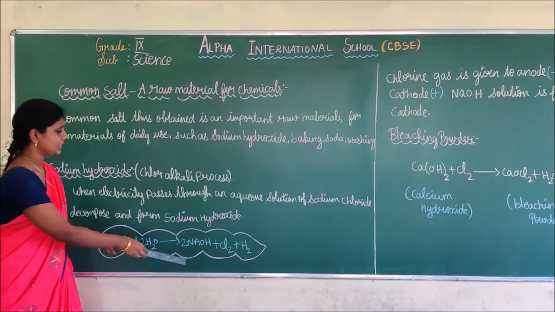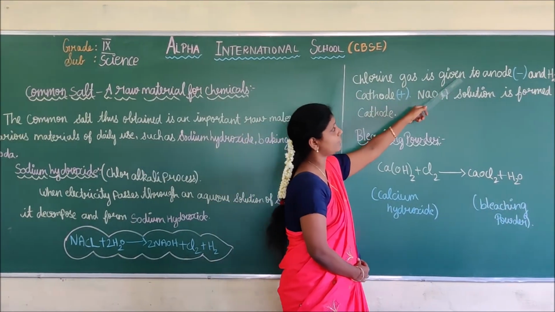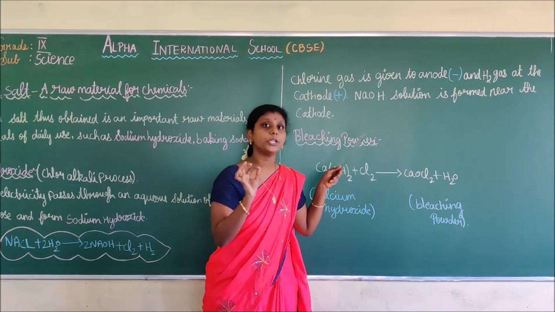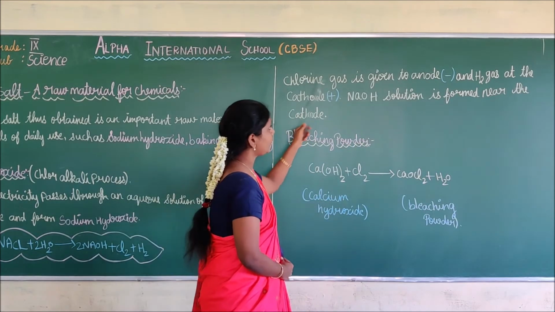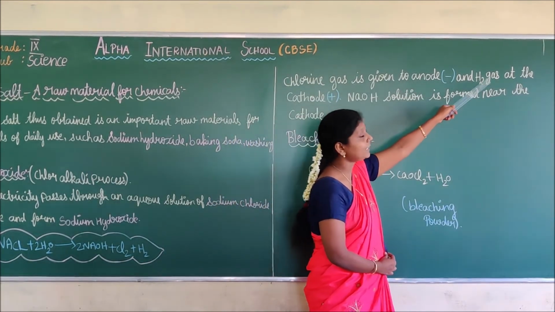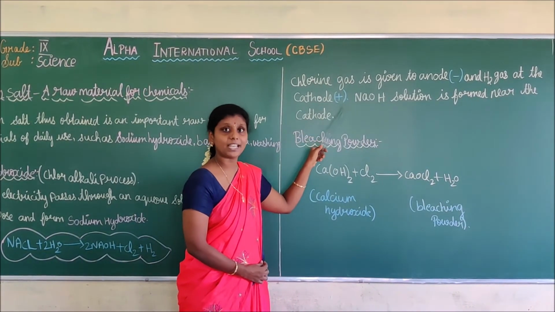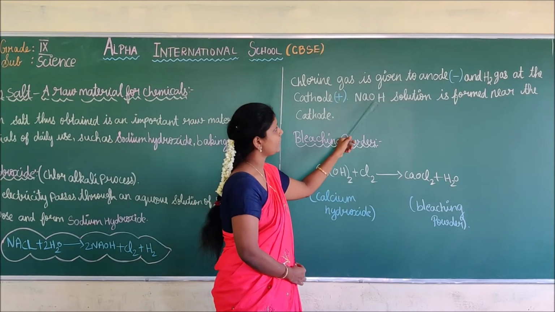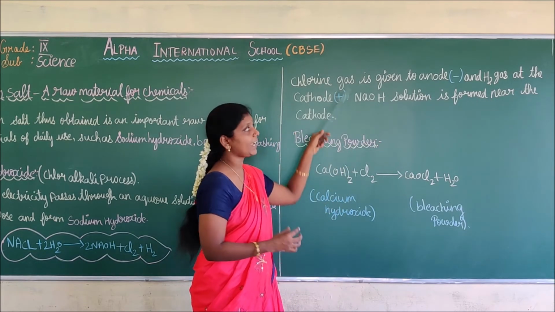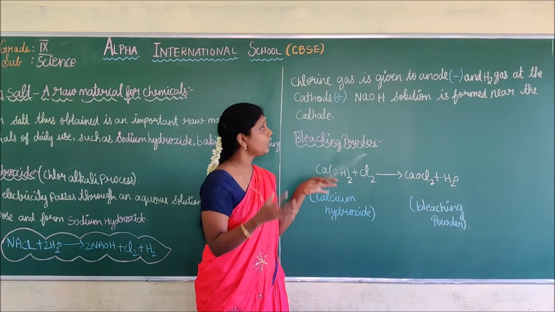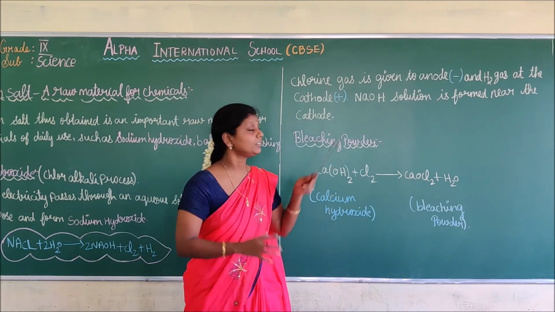For that, what should we do? The chlorine and hydrogen gas should be collected. The chlorine gas is given to the anode. Anode means negative charge, the symbol is minus, okay? The chlorine gas goes to the anode and the hydrogen gas goes to the cathode. Cathode means positive charge, the symbol is plus. Next, the sodium hydroxide solution is formed near the cathode, that is, near the positive electrode.